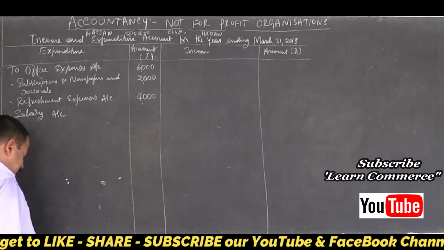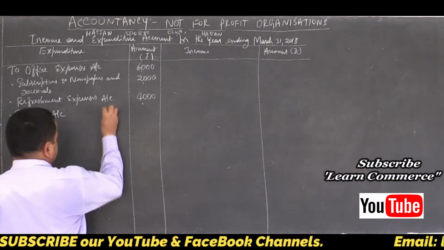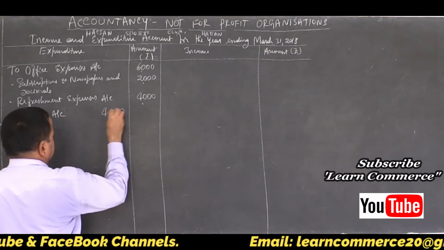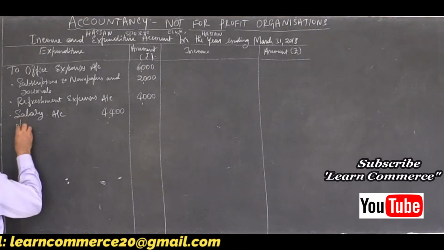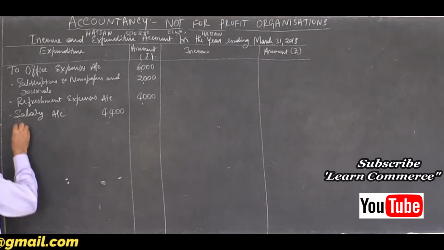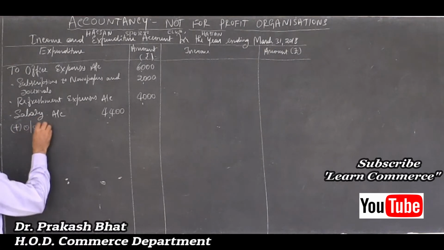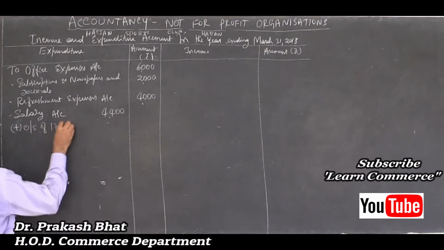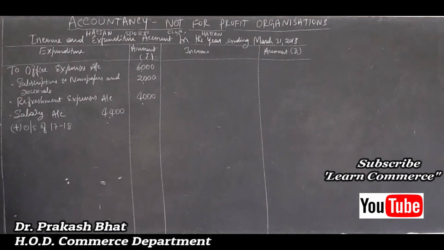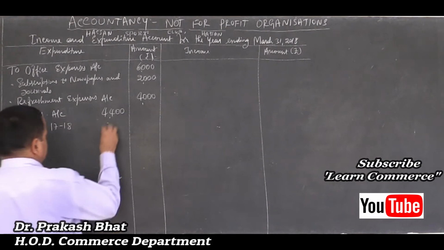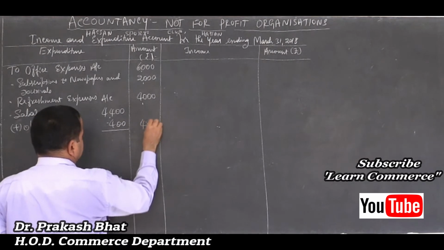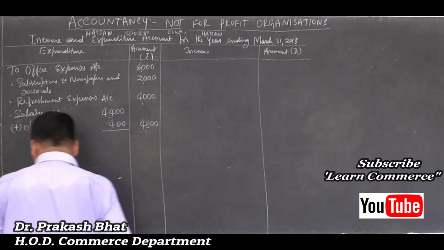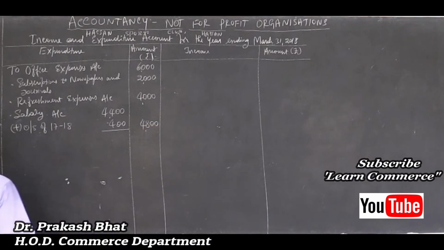Inner column there is an adjustment, so 4,400. Inner column, add outstanding of current year, add outstanding of 17-18, right? Yes. 400, 4,800. Then there is depreciation, right?